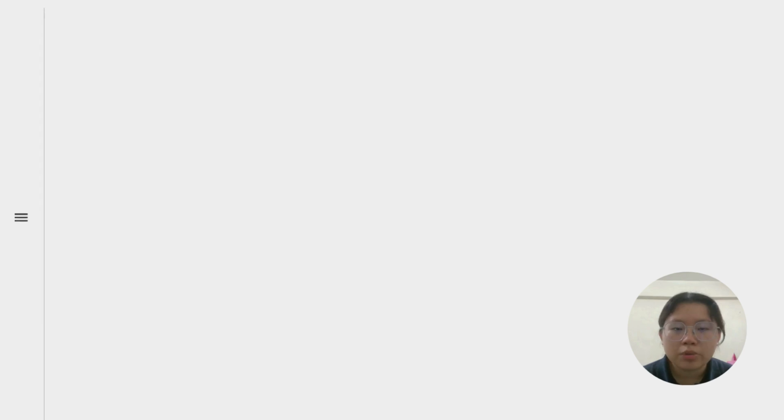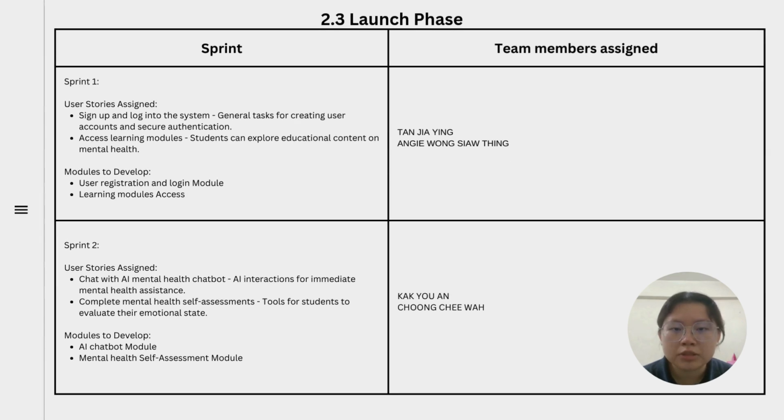account. Our product backlog is organized into 10 sprints, each with clear priority and specific user stories. We focus on gamification, AI mental health chatbot, self-assessment, and progress tracking. Every sprint has defined modules to develop, such as virtual counseling and analytic tools, with tasks assigned to two team members for accountability. This structure ensures clarity and keeps the project moving forward efficiently.